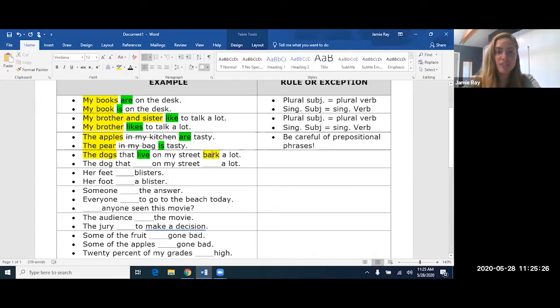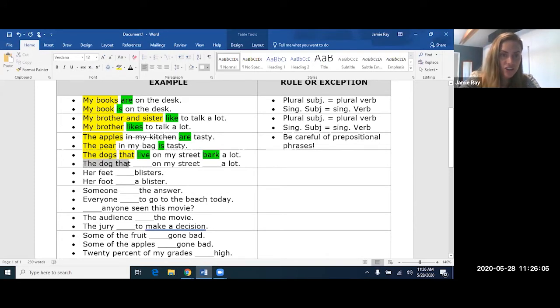So again, oops, this should be green. So again, I should remind you that here's the subject of the sentence, the dogs bark a lot, that's the verb. Over here, what we have is an adjective clause. So this is just interrupting the flow of the sentence or adding more detail, but because it's a clause, it actually has a subject and a verb itself. And the subject is technically the word that, but remember, the word that and live don't agree. What the verb live has to agree with is the noun that the adjective clause is describing, which in this case is the dogs.